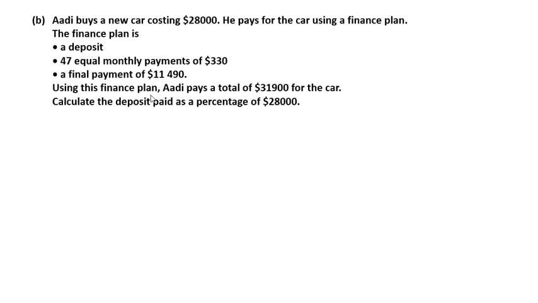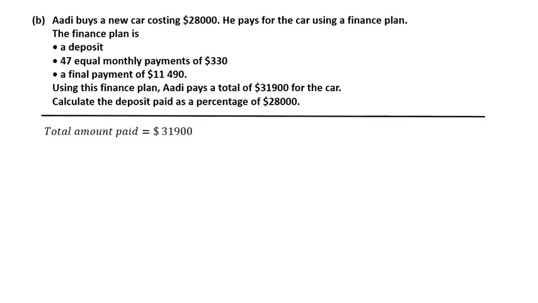Using this finance plan, Eddie pays a total of $31,900 for the car. Calculate the deposit paid as a percentage of $28,000.